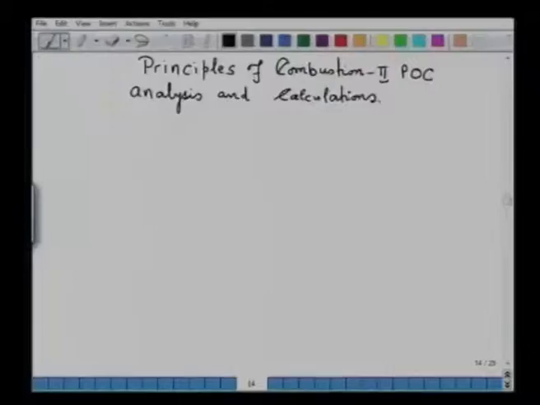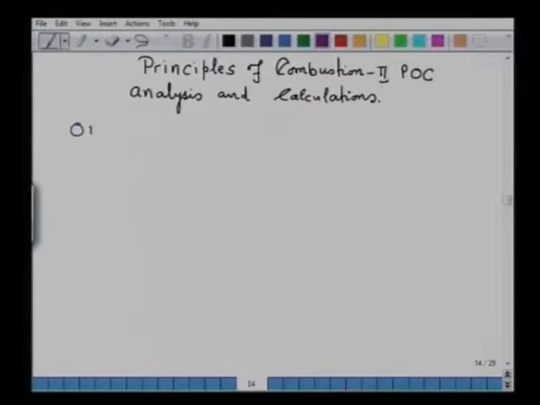If we are given the products of combustion, say its analysis, then we can make several calculations, like the amount of products of combustion, like amount of air, if we know the composition of coal or liquid fuel or gaseous fuel. So, in analyzing the products of combustion, in fact, Orsat analysis is done to report the percentage composition of the products of combustion.